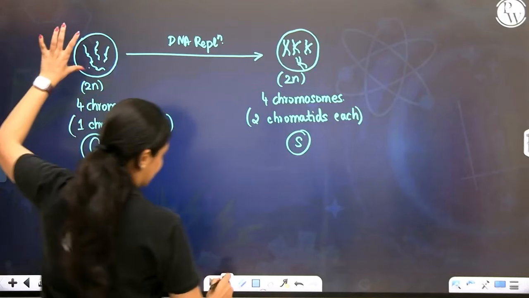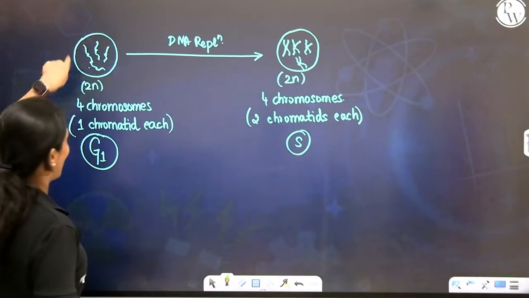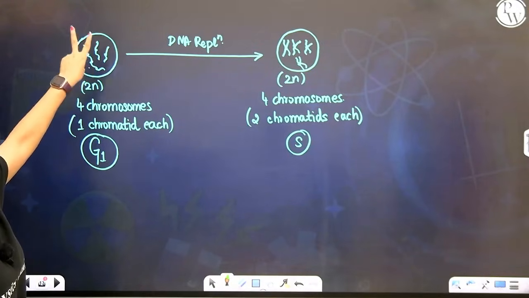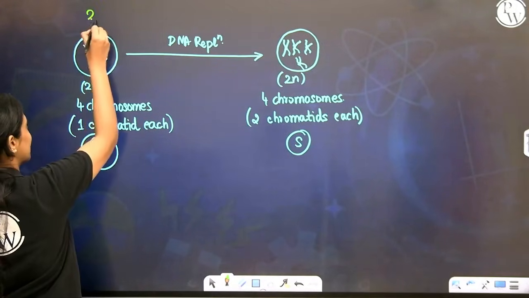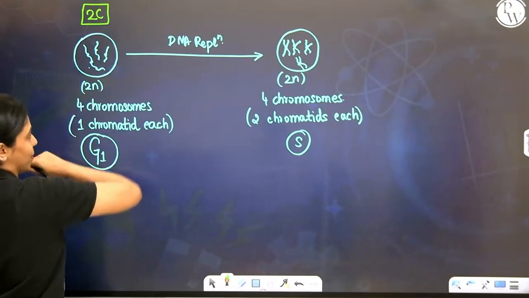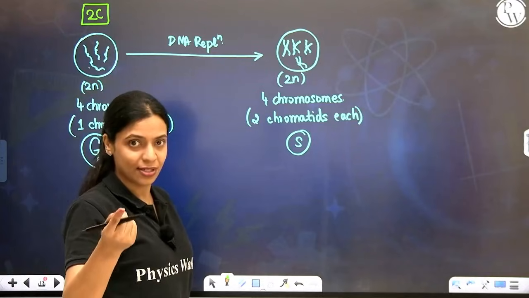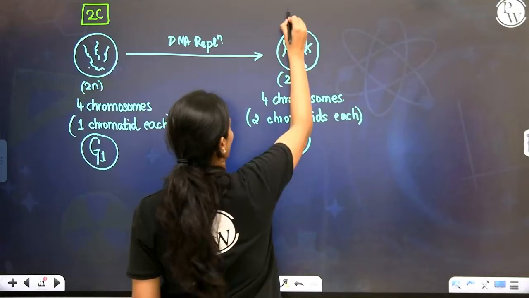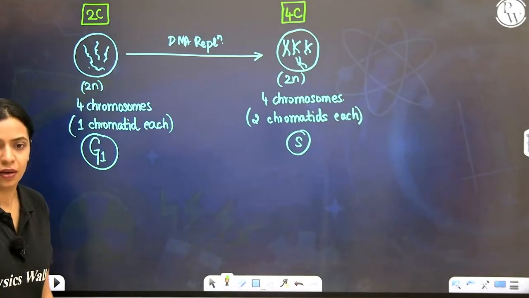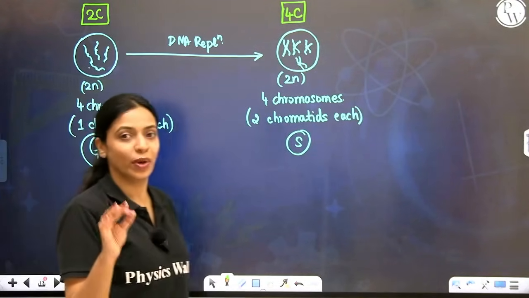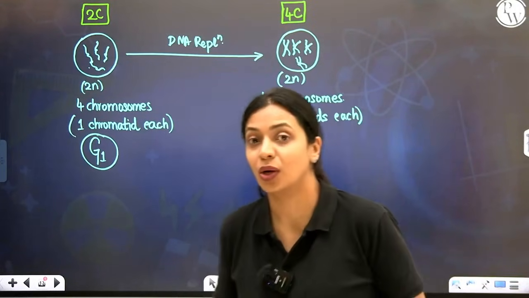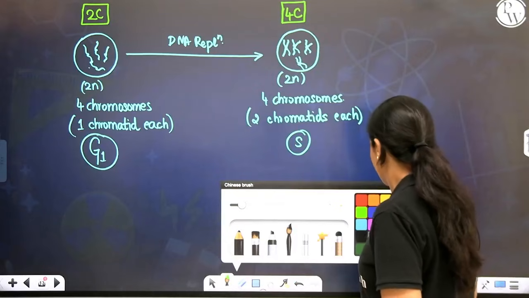Now this condition where you have a diploid set of chromosomes, 2 sets of chromosomes, you call this 2C condition. When replication happens, the DNA content doubles, chromosomes don't double. So this is called 4C condition. Okay? So after replication, remember very clearly, the number of chromosomes don't increase, the DNA content only doubles. What would happen after mitosis? During mitosis,